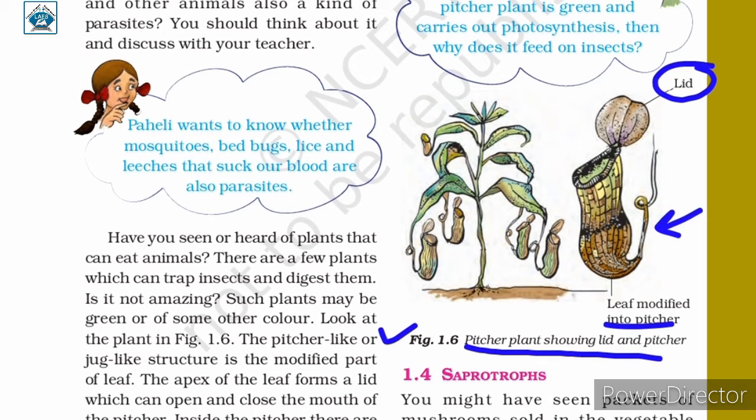Because of this, the insect is unable to get out of the pitcher and it is trapped inside it. After that, the digestive juices are secreted and they digest the insect in the pitcher and the nutrients of the insect are absorbed by it. Because pitcher plant eats insects, it is called an insectivorous plant.